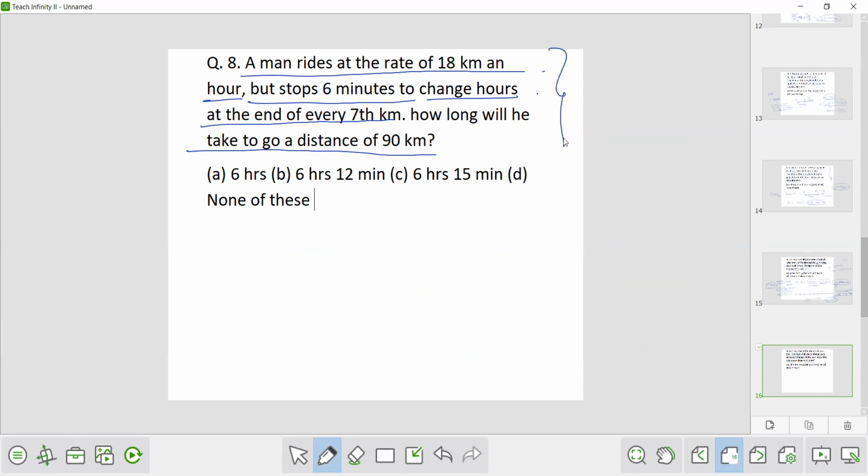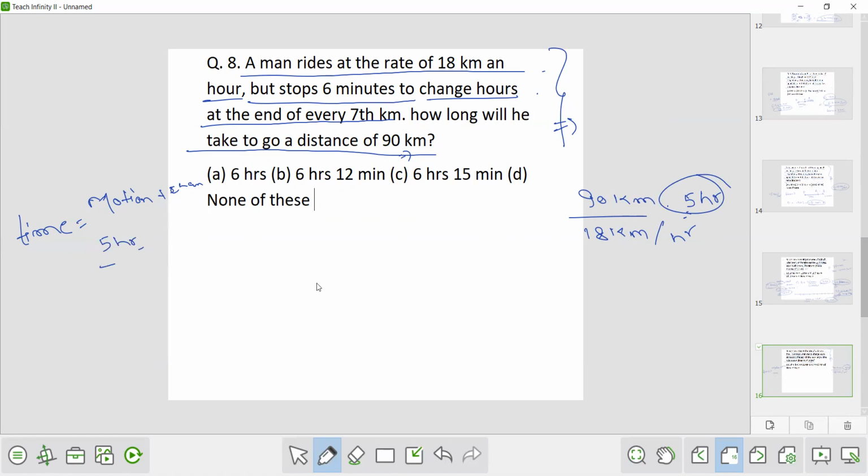So again in this question, the time is divided in two parts, that is the motion time and the rest time or the changing time, whatever you say. So the motion time is, the person is covering a distance of 90 km with a speed of 18 km per hour. So this will be covered in 5 hours. So the motion time came out to be 5 hours.